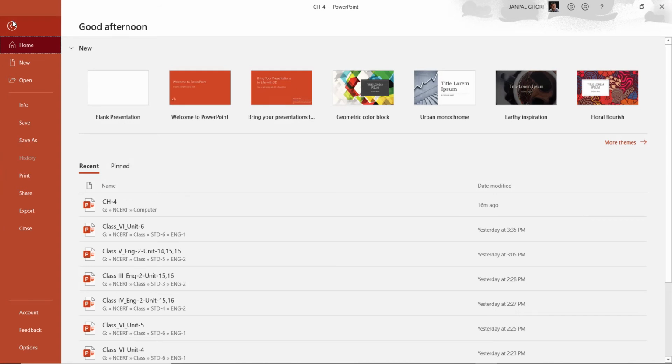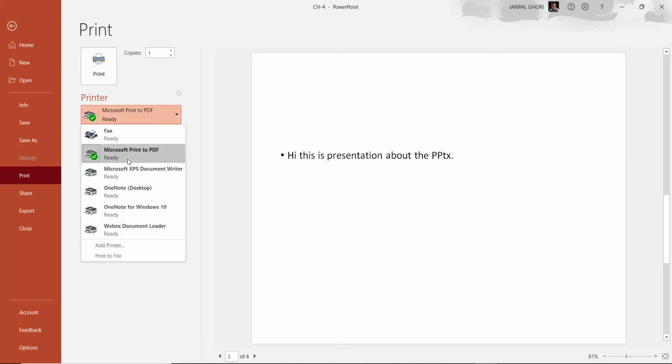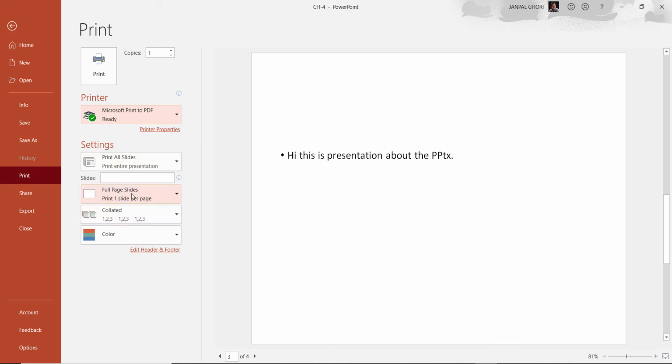Once you click File, you see there are multiple options there, correct? So here the print option is given. You see Print. If you click on Print, you will get the options for printing, and whichever device you want to print from, you can select. Here you can change the slides or change the settings however you want. Okay, this is one thing, and finally you just need to click Print here.